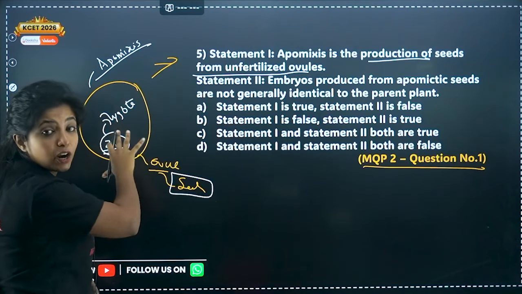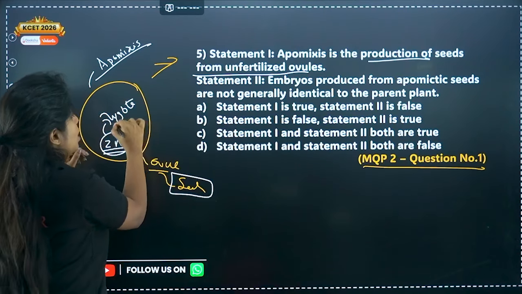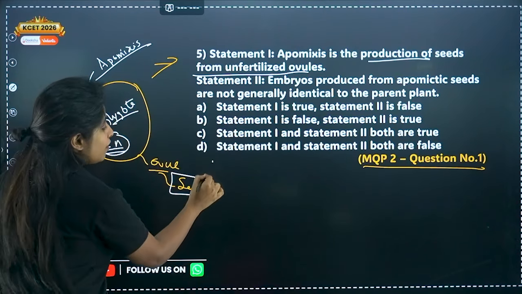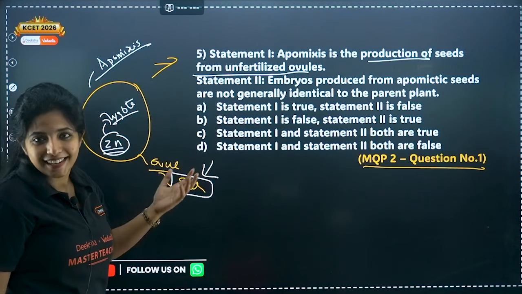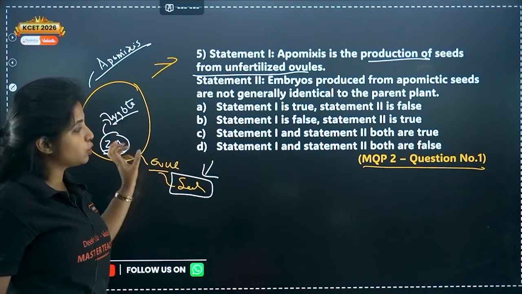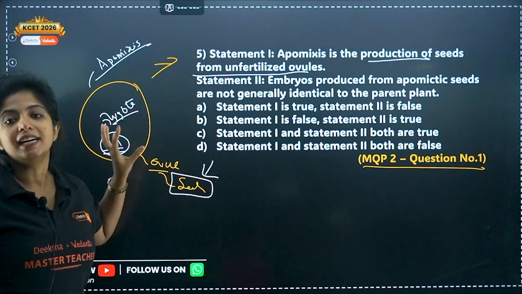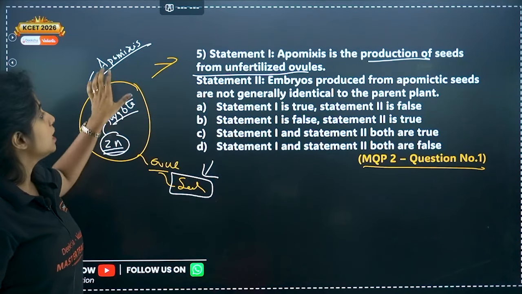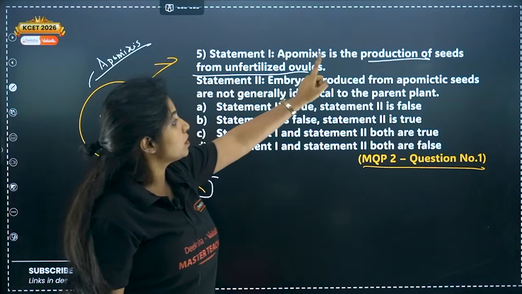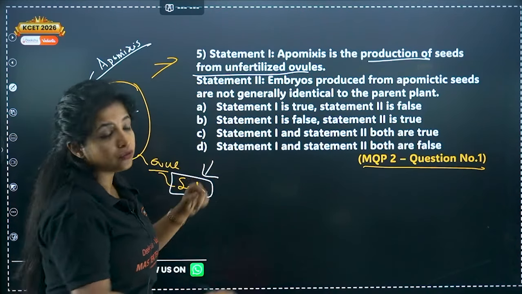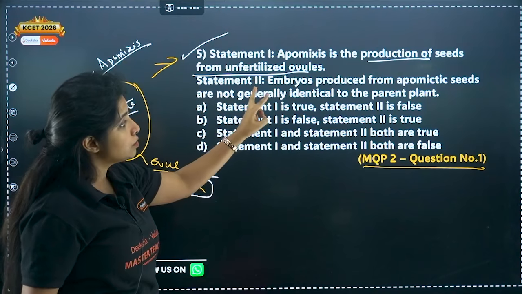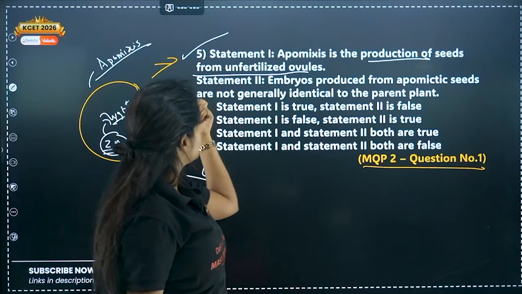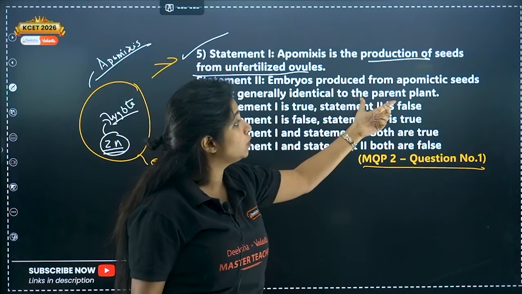Now since the zygote formation has taken place anyhow, with or without fertilization, you can call this a seed. Zygote formation anyway took place, which is why you will call this a seed, my dear children. And since there is no fertilization needed, this will be known as apomixis. So apomixis is the production of seeds from unfertilized ovules. Yes, ma'am.